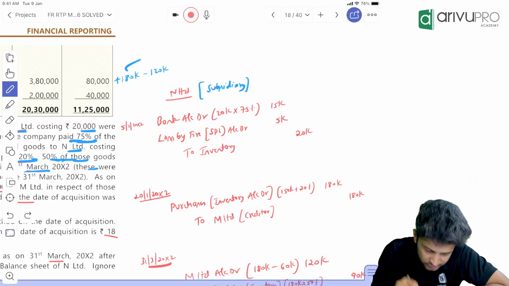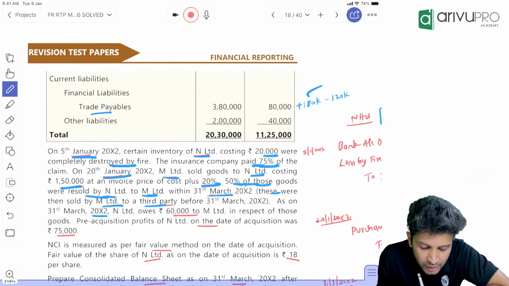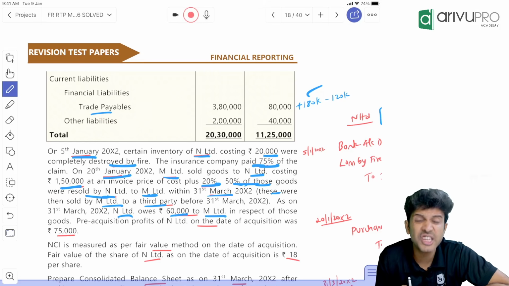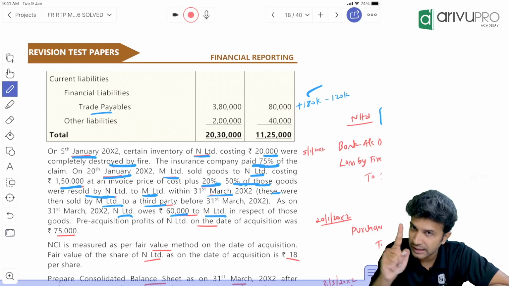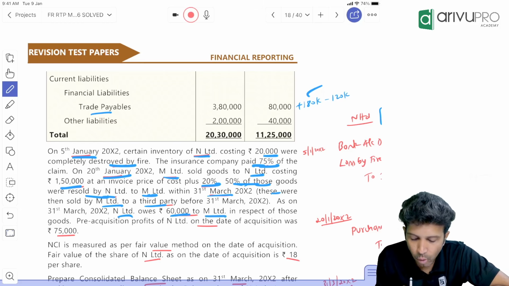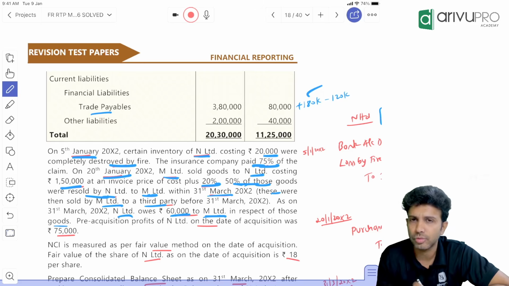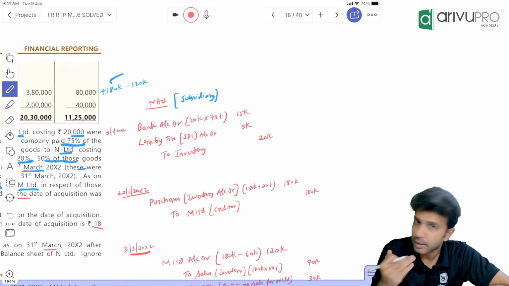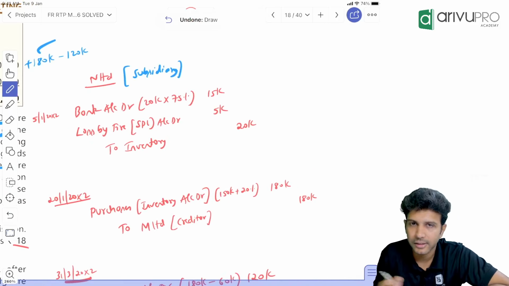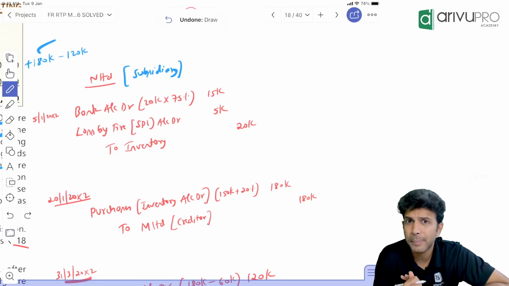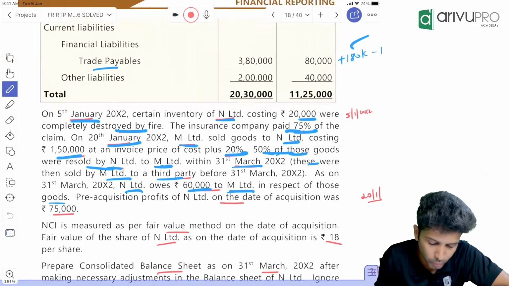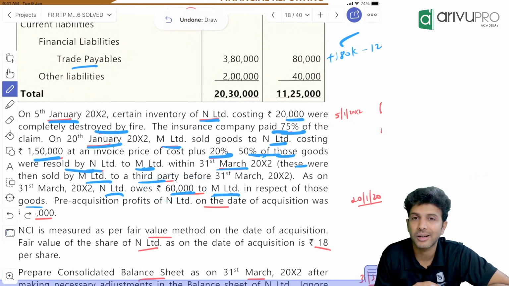So far not told. So let's read a little ahead. As on 31st March, N subsidiary owes 160 to M Limited. That's the keyword. That's a clue. As at the end of the year, 31st March, subsidiary N still owes 60,000 to M in respect of these goods. One second, hang on. The subsidiary purchased the goods from the parent for how much value? 180. That means the subsidiary has to pay the parent 180. But is 180 payable at the end of the year? No, 180 is not payable at the end of the year. How much is that? 60.